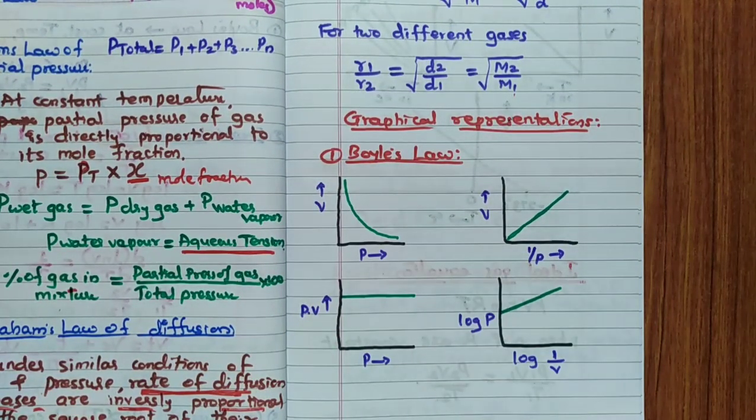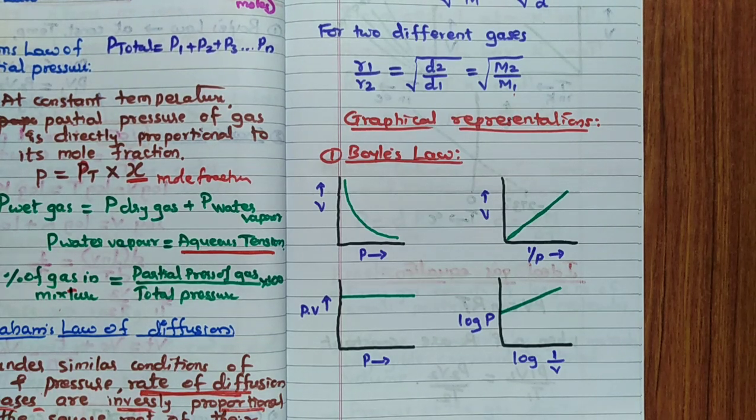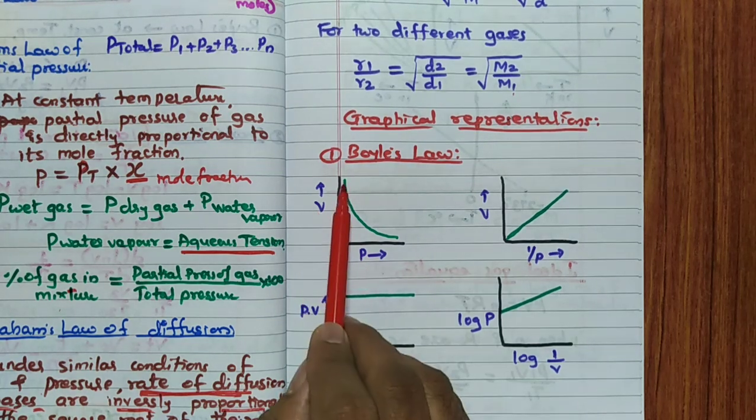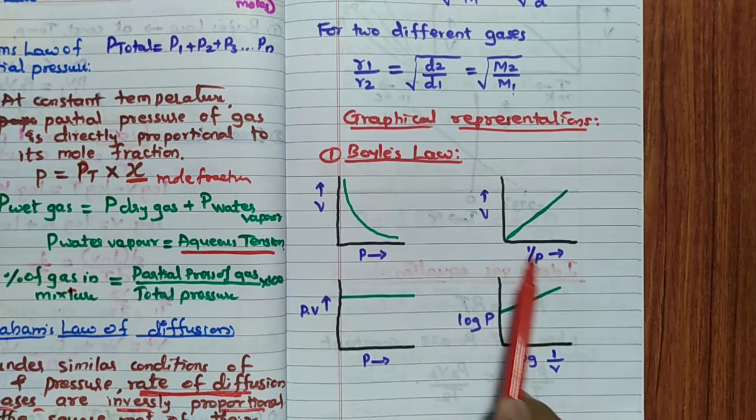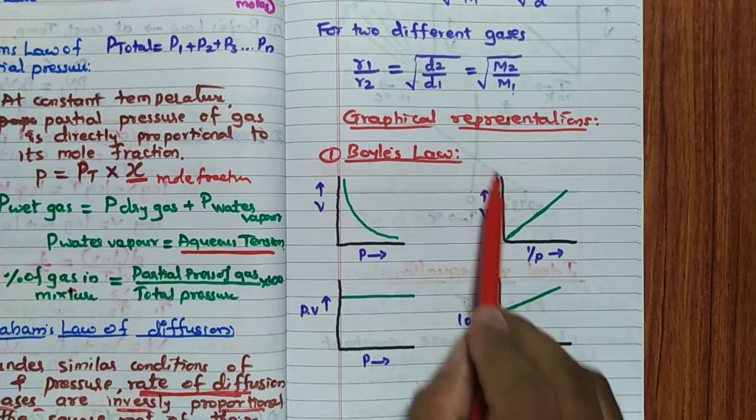Once you see this, generally if they ask any question, they have not asked you till now, if they ask by giving the graph which is correct for Boyle's law, so you have to identify. See, V proportional to P, so as the pressure increases, volume decreases. V proportional to 1 by P, so don't confuse here, 1 by P, so as 1 by P increases, volume increases.